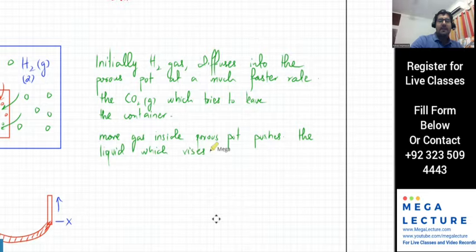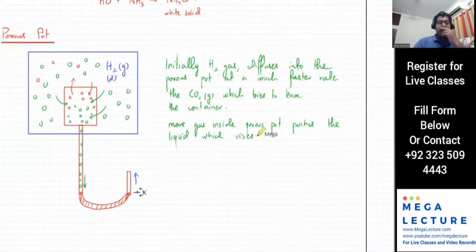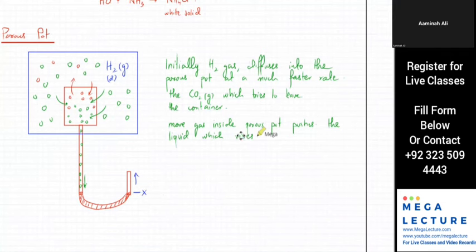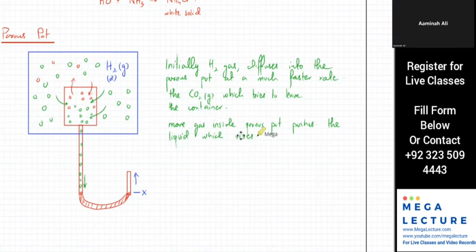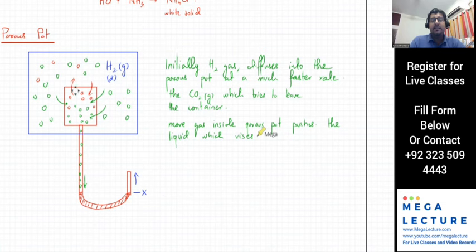Okay, next one. What will happen after that, after some time? Will the water level at X continue to move upwards, or will it come down? It'll return back to X. And why would it return back? Because the particles are in equilibrium with one another. No, but the reason is because CO2 is trying to move out, right? But it's just taking a longer time.